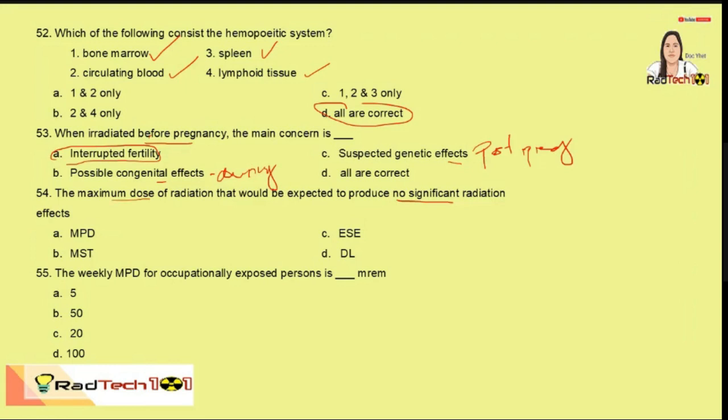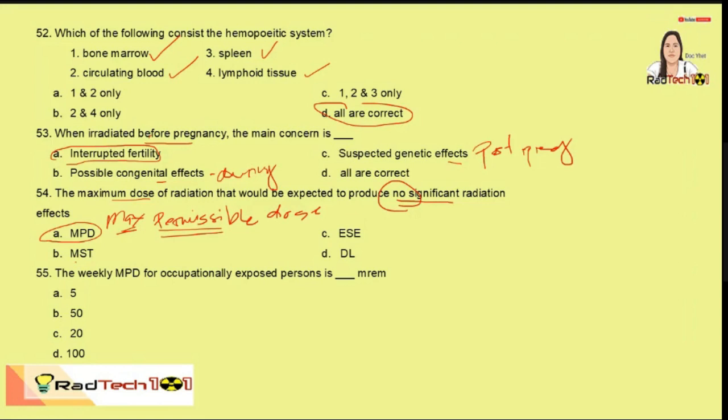Next, the maximum dose of radiation that would be expected to produce no significant radiation effect. So maximum dose na pwedeng ibigay sa isang tao wherein hindi siya kakikitaan ng significant radiation effects, that is maximum permissible dose. So from the name itself, maximum permissible is allowed. So the maximum allowed dose, which will show no significant radiation effects to the irradiated person.